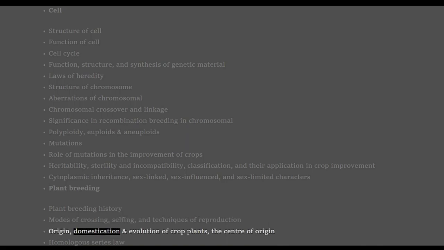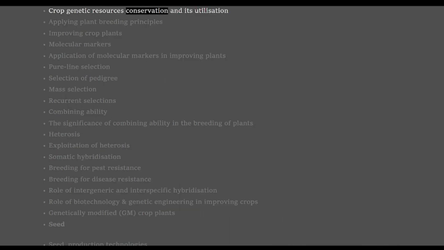Origin, domestication and evolution of crop plants, the center of origin. Homologous series law. Crop genetic resources conservation and its utilization. Applying plant breeding principles. Improving crop plants. Molecular markers. Application of molecular markers in improving plants. Pure line selection. Selection of pedigree. Mass selection. Recurrent selections.